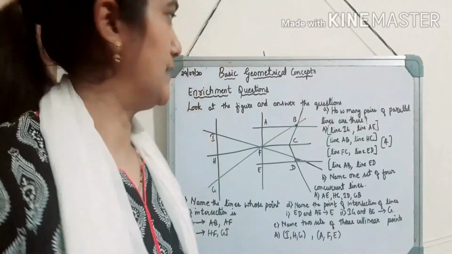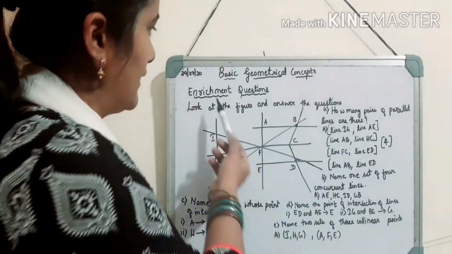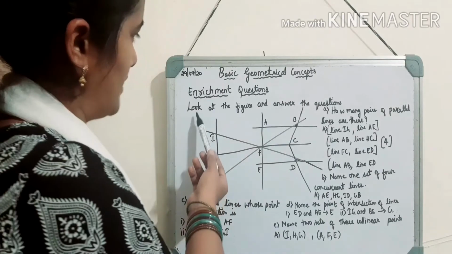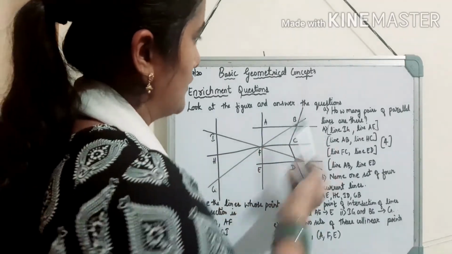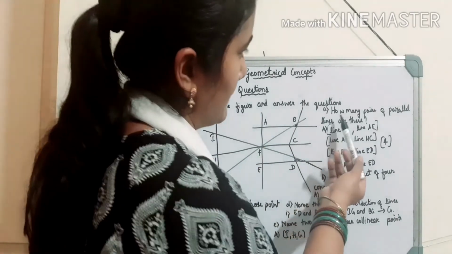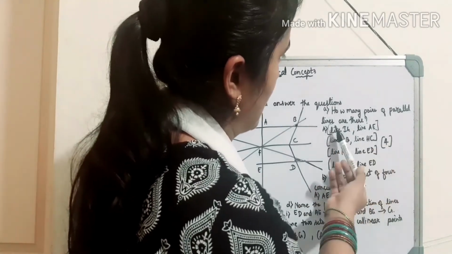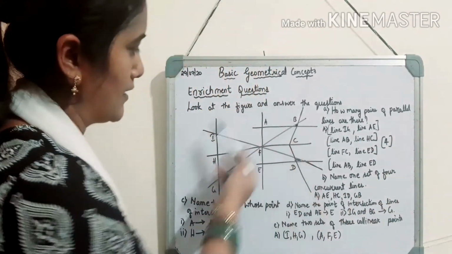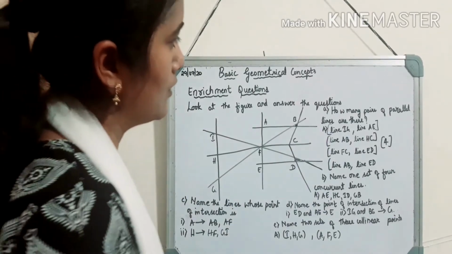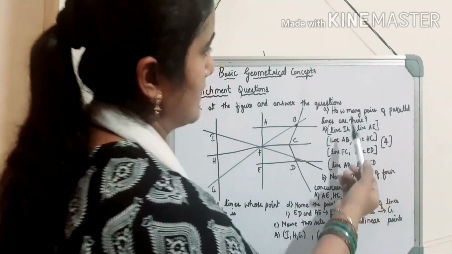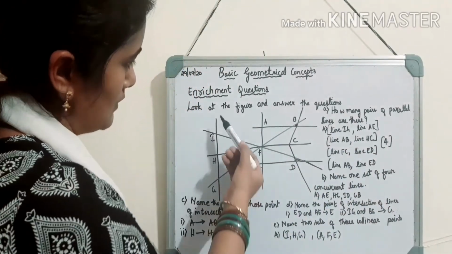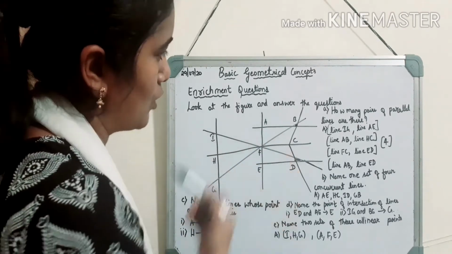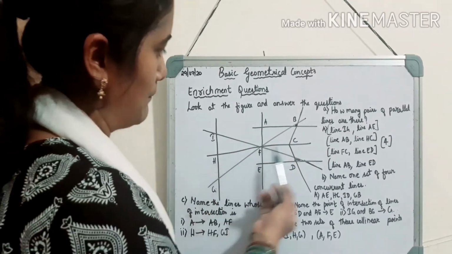Children, now it is time to solve enrichment questions. The question is, look at the figure and answer the question. Question number A: how many pairs of parallel lines are there? So this is the figure, children. You have to find out how many parallel lines there are. Parallel lines are those which do not meet anywhere in a plane.